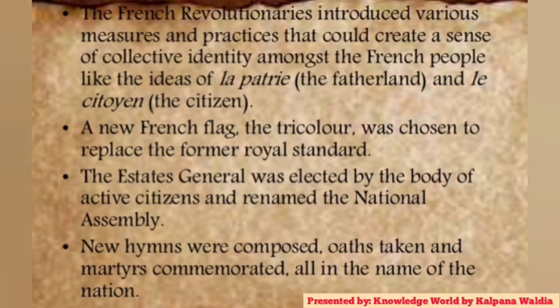The French Revolution introduced various measures and practices that could create a sense of collective identity amongst the French people, like the idea of la patrie meaning fatherland and le citoyen meaning citizen. A new French flag, the tricolor, was chosen to replace the former royal standard. The Estates General was elected by the body of active citizens and renamed the National Assembly. New hymns were composed, oaths taken.